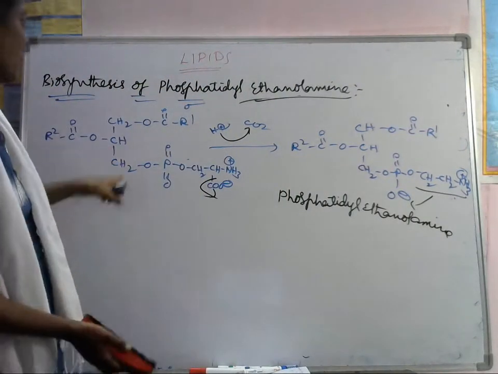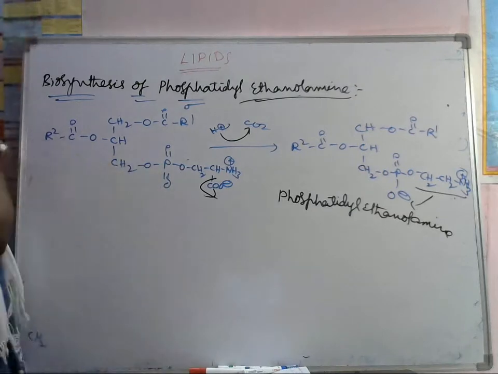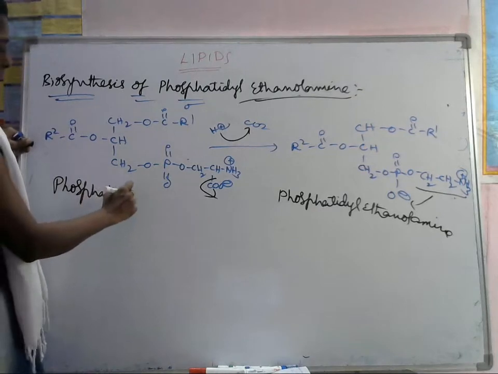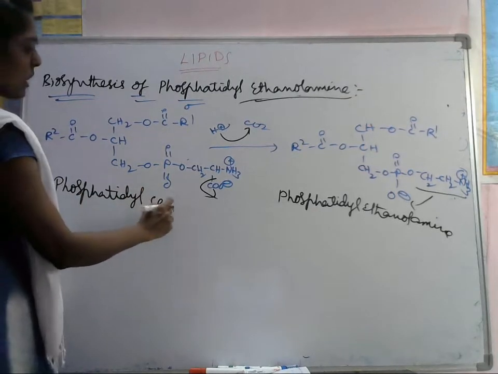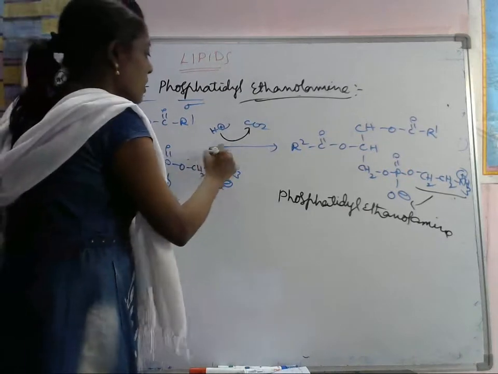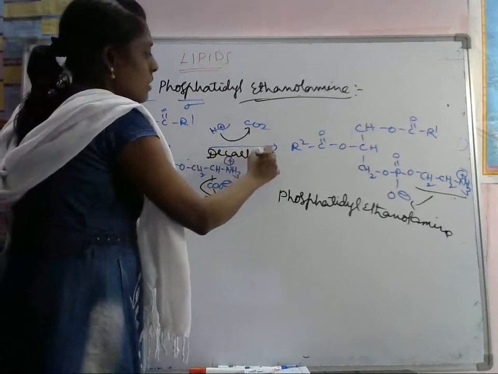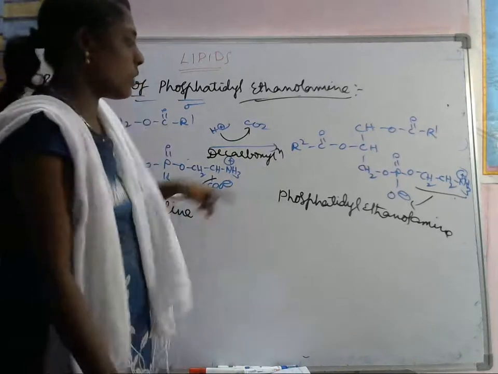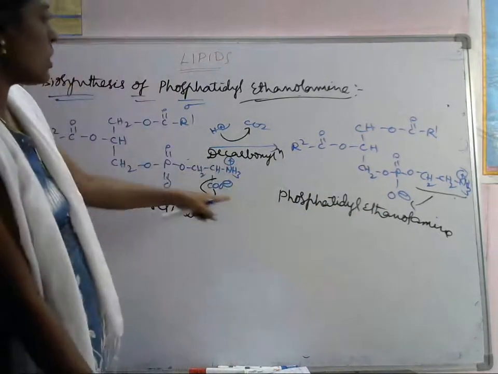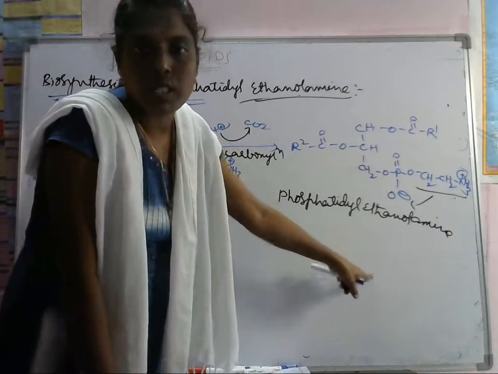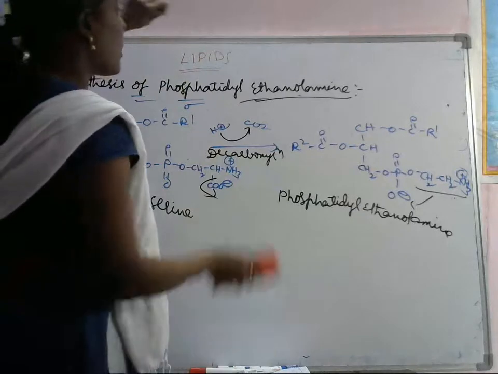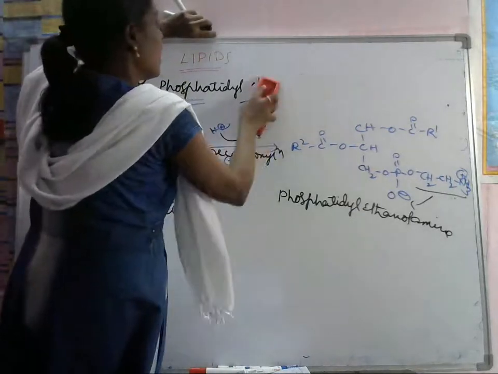Simply from phosphatidylserine, we have to remove this CO2, which means decarboxylation. So what will we get? Phosphatidylethanolamine. Simple. So we remove the CO2 and we get the phosphatidylethanolamine. Let's see the choline. How do we prepare the phosphatidylcholine?